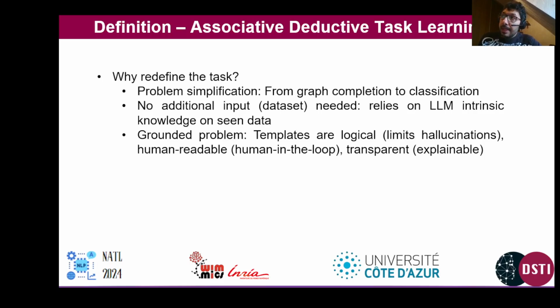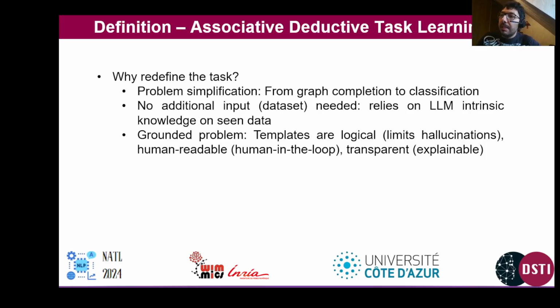The second advantage of redefining this task is that we do not need any additional data. The existing data that we have at hand, as well as the intrinsic knowledge that the LLM already knows, should be sufficient to solve this problem since we are still working on the exact same dataset.